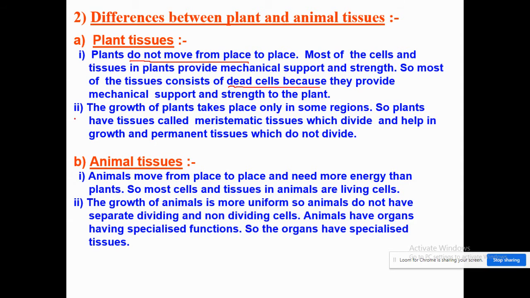Moreover, second, we are going to discuss growth. Growth in plants takes place only in some regions, meaning it is not a uniform pattern. Growth takes place only in meristematic tissues. In other kinds of tissues, growth does not take place. On the other side, animals move from place to place and require more energy. So in animals, we have more living cells, and the growth pattern is uniform.